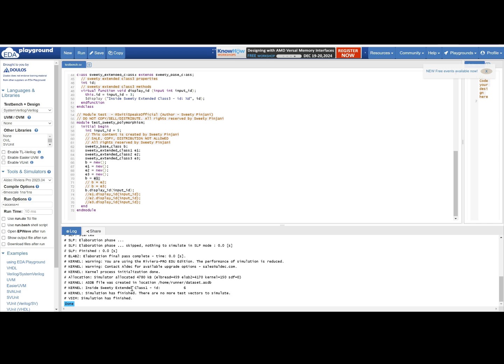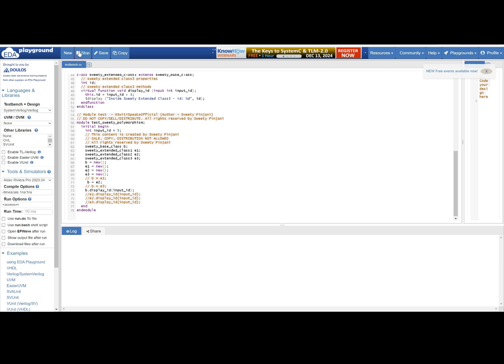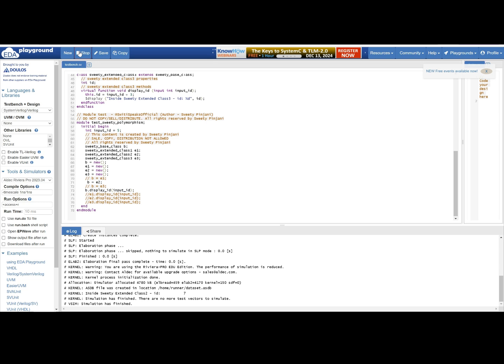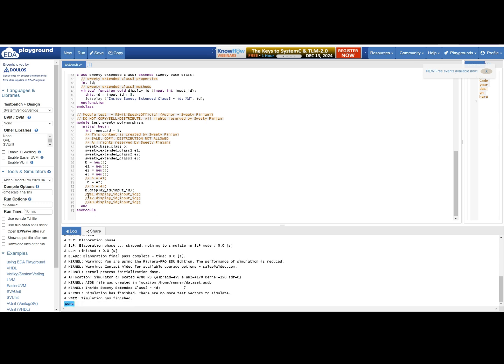Now, if you see, the display which we got is incremented by 1, which was in the extended class 1. Now, let me comment this and assign the base class handle the value of extended class 2. In this case, the display of extended class 2 will come. Implementation of extended class 2, where we had incremented the input ID by 2, which means I should get 7. Let me run it and see. Did I get 7? Yes, I got 7.